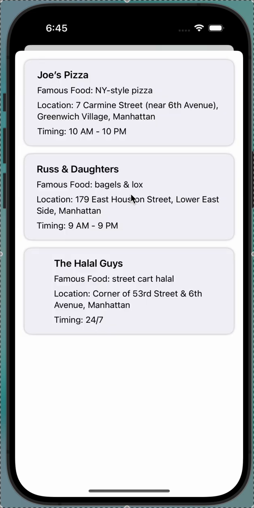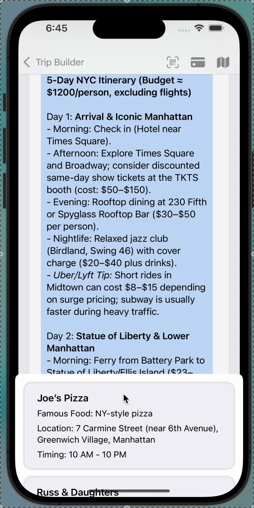Here you can see the hyperlocal recommendations where for now we just have a couple. So it's showing you the famous food places, the timing that it's going to be open. You can also see further coupons and anything that's going to be available near the spots that you're visiting, based on the itinerary for the day.